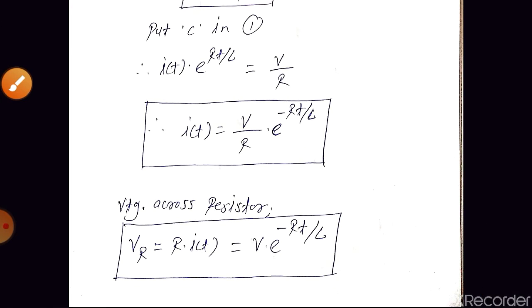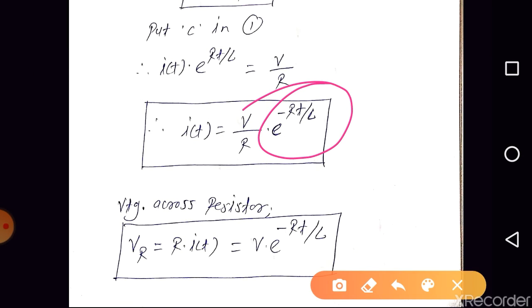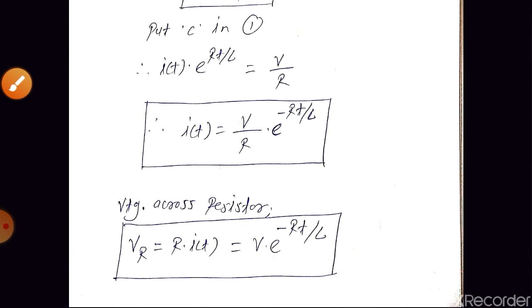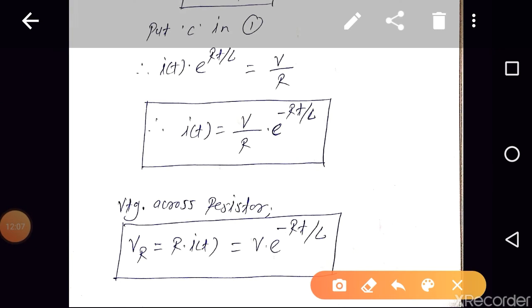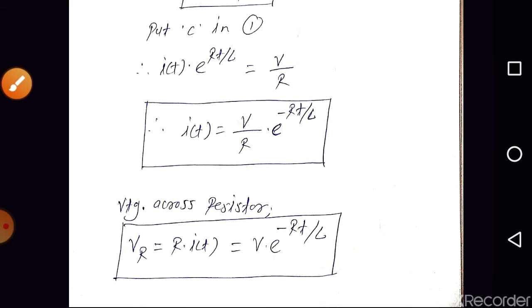So this is an exponentially decreasing current. Next, can we find the voltage across the resistor? Yes, the voltage across the resistor is V R equal to R into I of t. Multiplying I of t with R, the R terms cancel, so it is V into e to the power minus Rt by L.